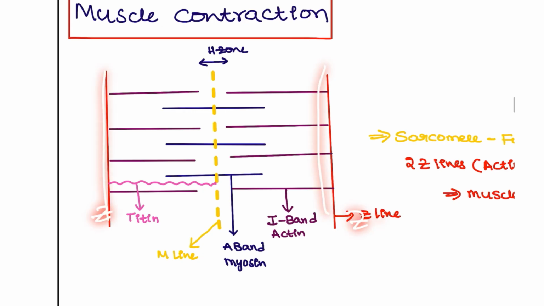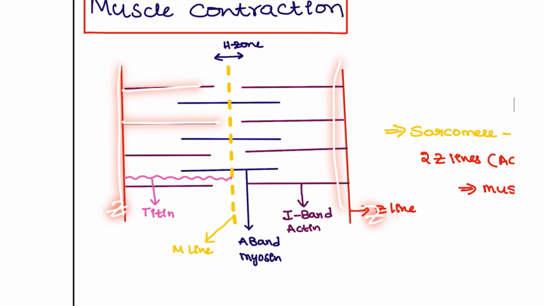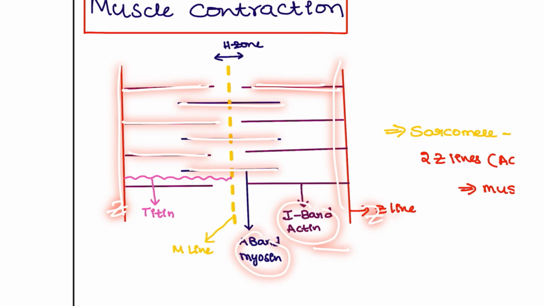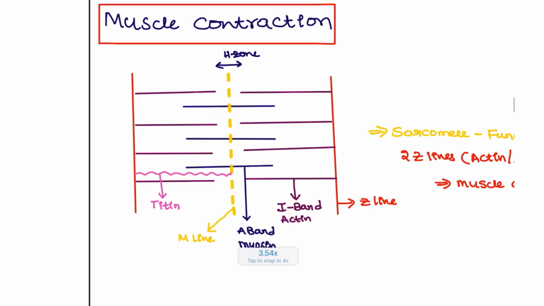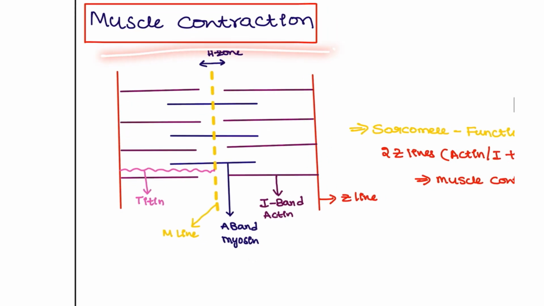Okay, in between the Z lines you have these filaments. What are these filaments, guys? These filaments are the I bands, which is the actin, and in between there will be the myosin filaments. Okay, A band. So this is the connecting, that will be the titin, and this is the midline, and this is the H zone. What is the H zone? There is a non-overlapping of the actins in the myosin chain. Okay, this is the structure of the muscle sarcomere.